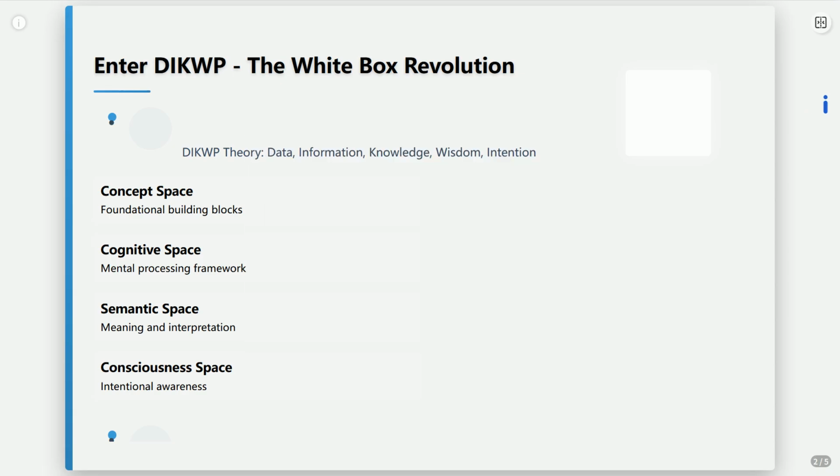Think of it as a four-space model: concept space where raw data lives, cognitive space where processing happens, semantic space for meaning-making, and consciousness space where intent emerges. Our goal: to transform evaluation from a guessing game to a transparent, interpretable science. No more shadows, just clear light on the model's inner workings.